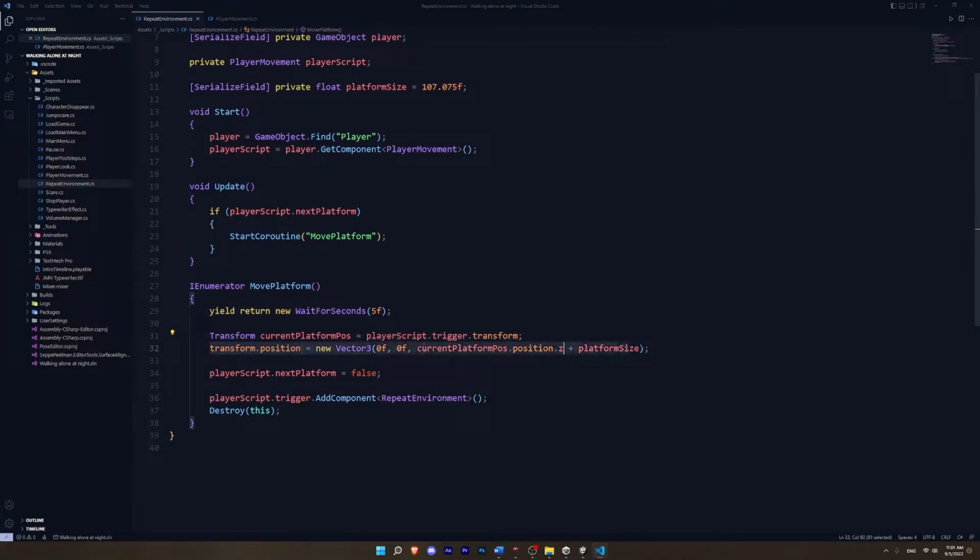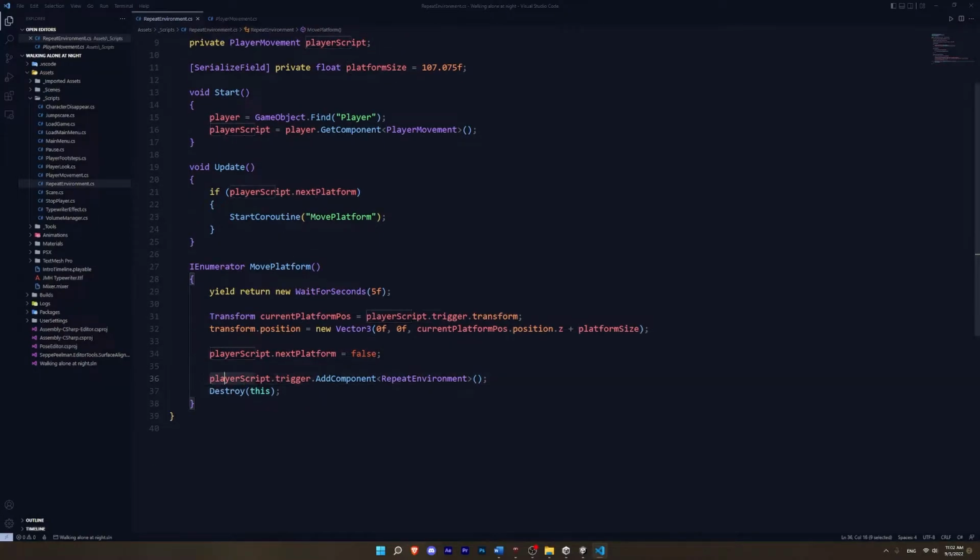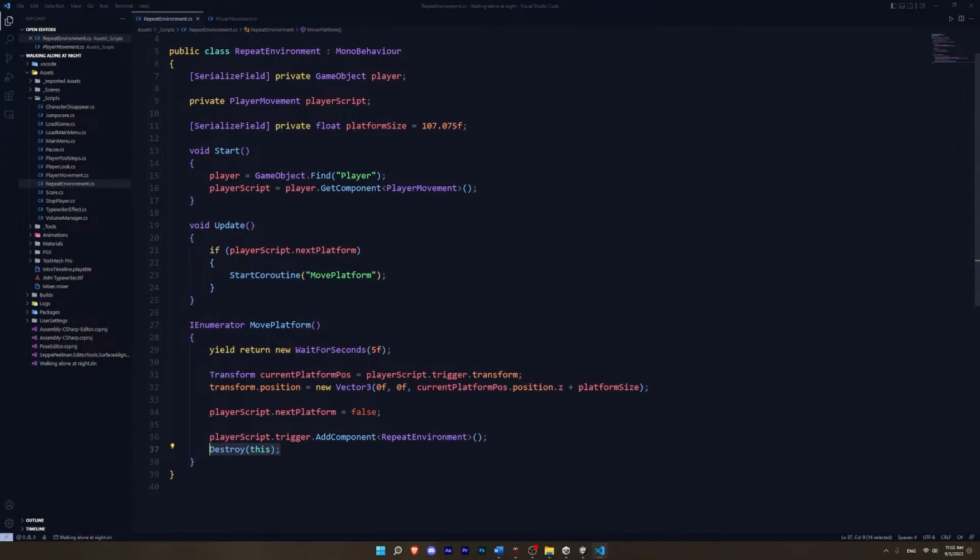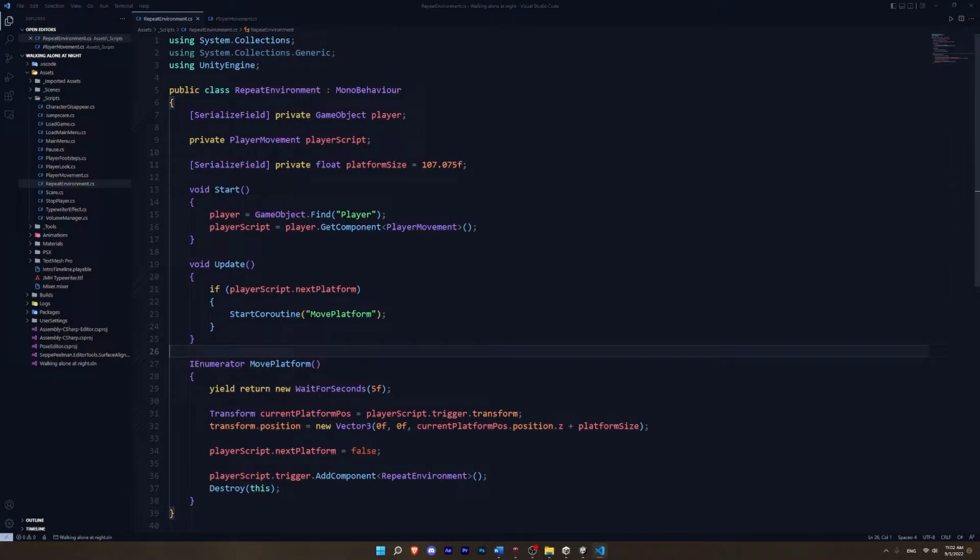Because this script is applied to the platform that they will walk off of, I move that platform to the position of the next platform, plus the platform size, so that it's not at the exact position, it's in front of that platform. And onto the platform that they just walked onto, I add this script and then remove it from this previous one. Now, I think I did a terrible job at explaining that, so hopefully you understand, but the idea is pretty simple.